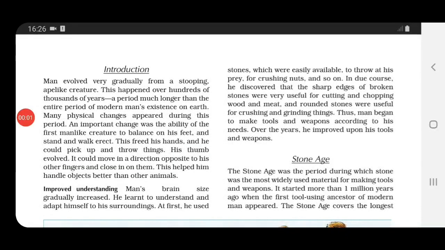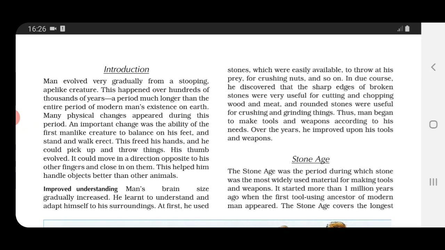Now, improved understanding. Children, as man evolved gradually, man's brain size also increased, and this helped him to adjust himself to his surroundings. During that time, in his surroundings, the most easily available thing was stone. So he used stones to throw at his prey. Then for crushing nuts also stones were used.